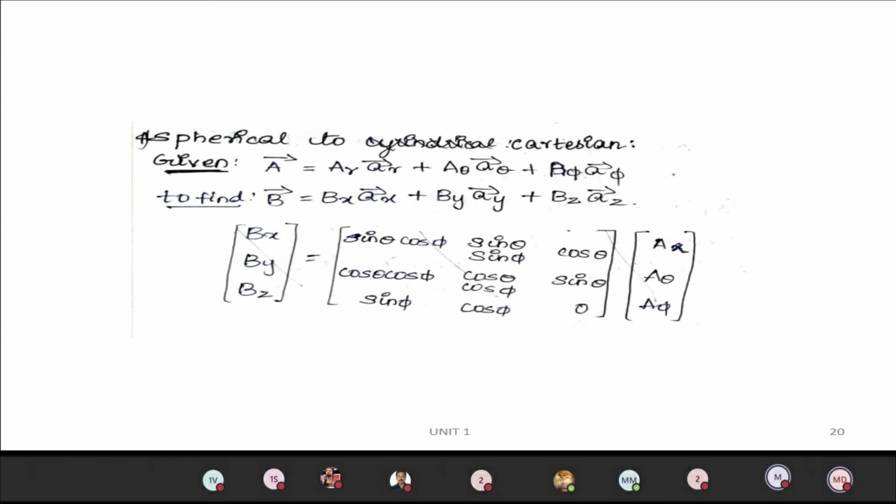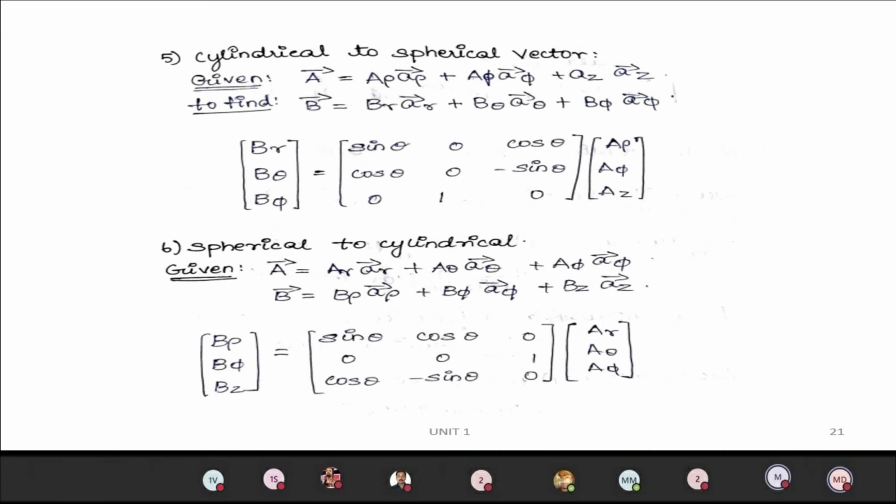Then spherical to cylindrical coordinates. You will have 2 coordinate systems here. So see clearly about these things. Now we will see the model problems relating to that.